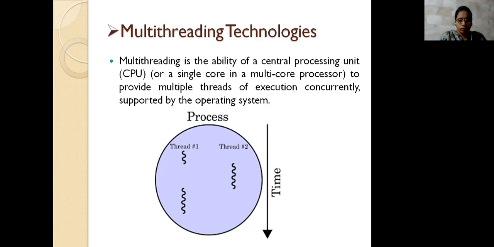So if you see how I am going to place all these things here, the thread one is executing for this particular amount of time, and then next it will go to the sleep mode, and then the thread two is executing, and next thread one is again executing. So this is the representation that I took here. How it is going to process is by sharing the time here.